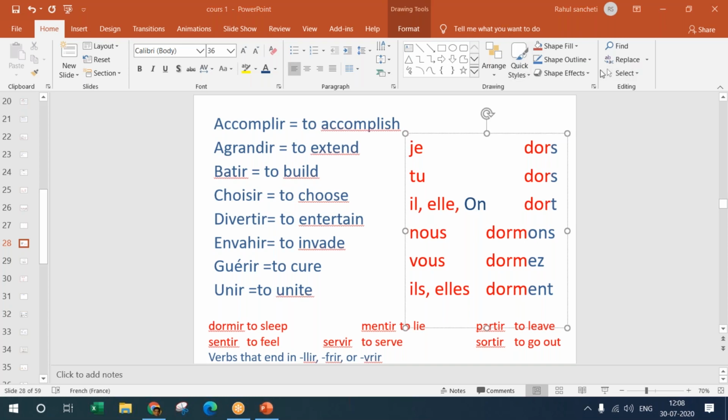Can anyone translate this sentence for me, please? "On dort sur le lit." I think we have done all of the words, so there's no word that is left out. So the translation, can anyone give me the translation?